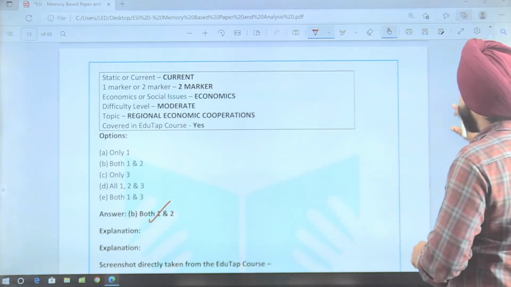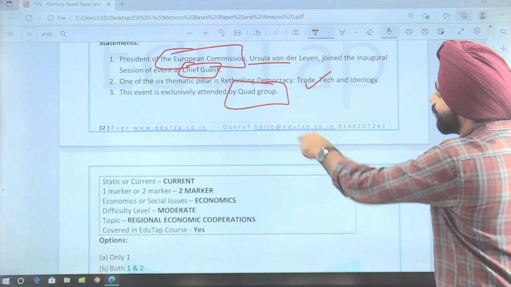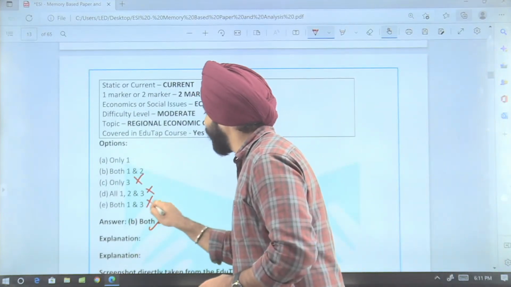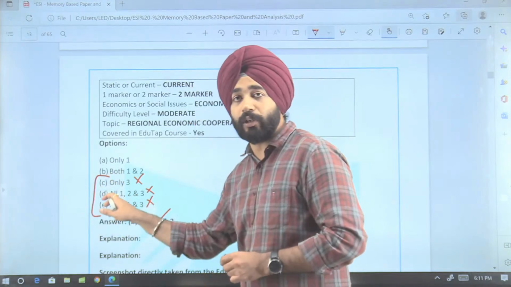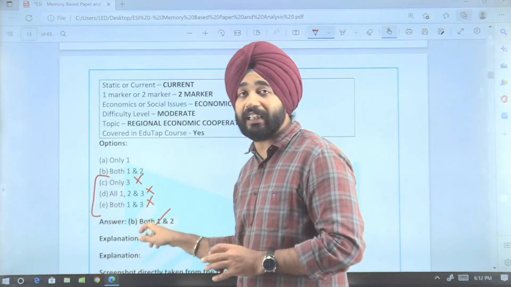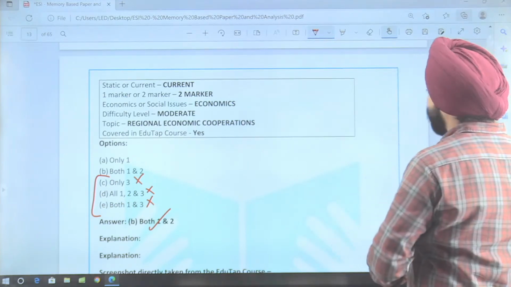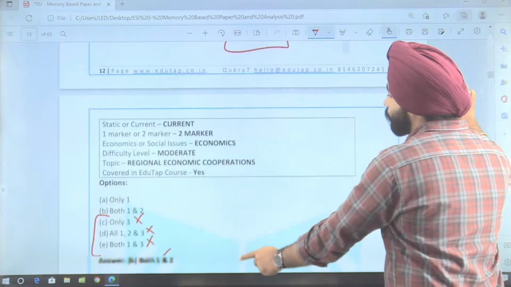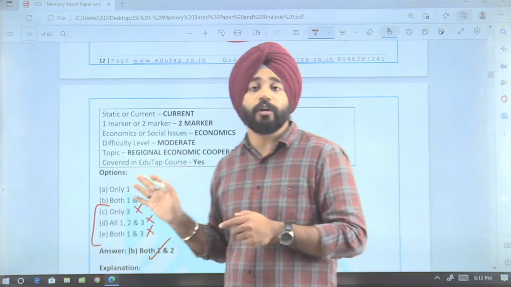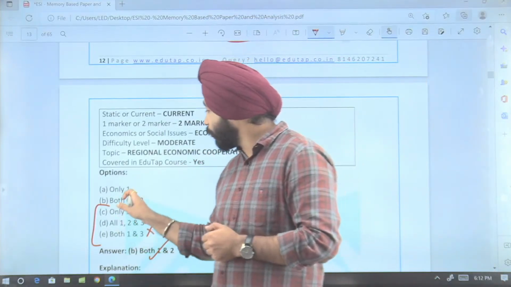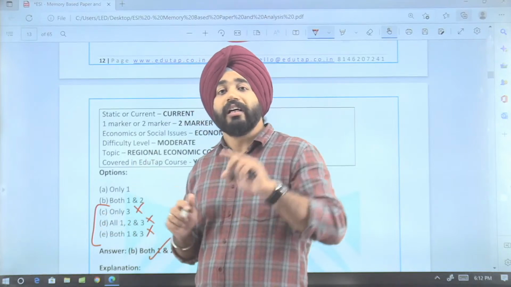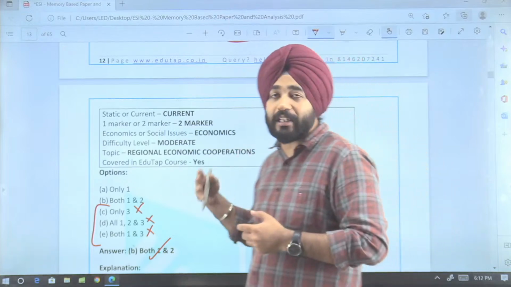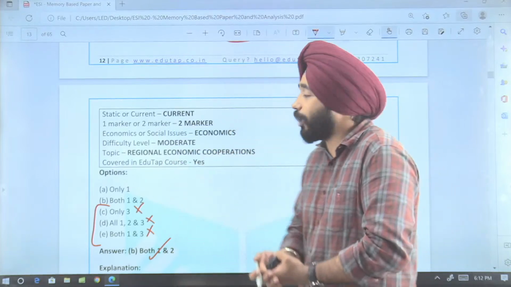So here, if I know the third statement is wrong, with the elimination method I can eliminate these 3 options. Only 3, all 1, 2 and 3, both 1 and 3. One thing that needs to be analyzed here is, if I know the first statement, then only I can attempt this question. Otherwise it could be really tough, because I know the first statement is right. So now only if I know the second statement, I can answer this question. So this is how you can also use the elimination method in your examination.